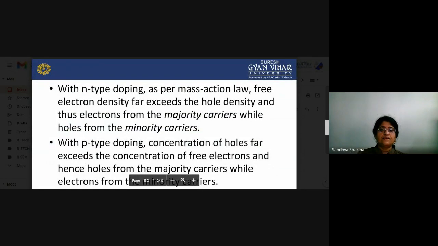With n-type doping, as per the mass action law, free electron density far exceeds the hole density, and thus electrons form the majority carriers while holes form the minority carriers. With p-type doping, the concentration of holes far exceeds the concentration of free electrons, and hence holes form the majority carriers while electrons form the minority carriers.